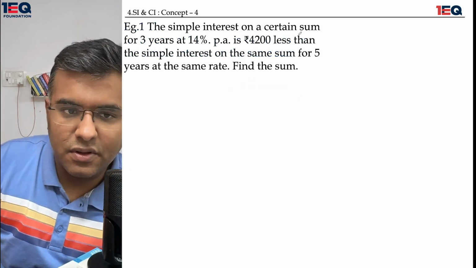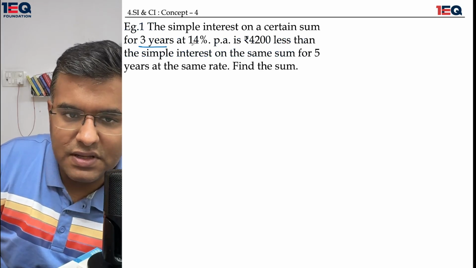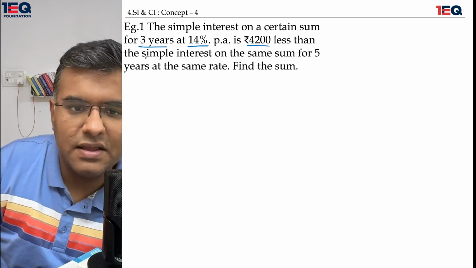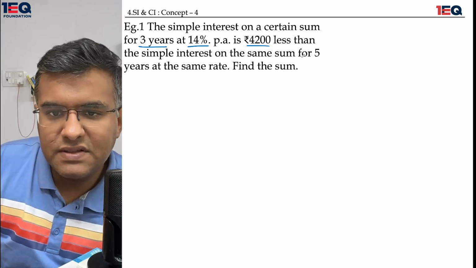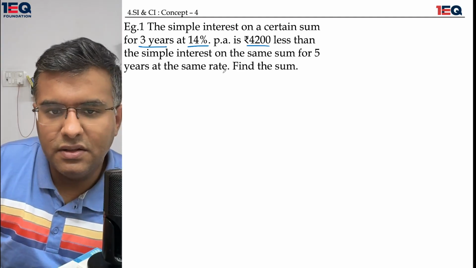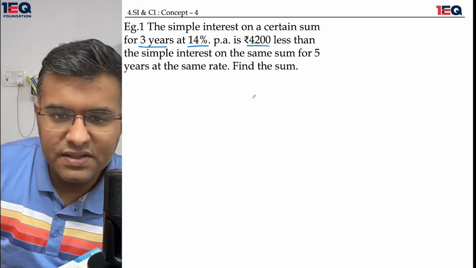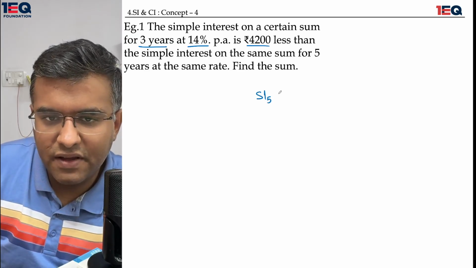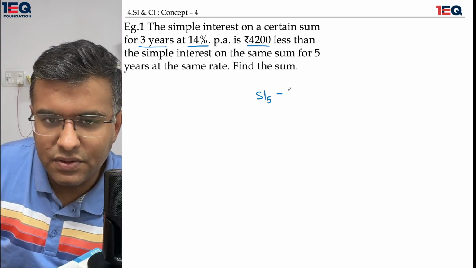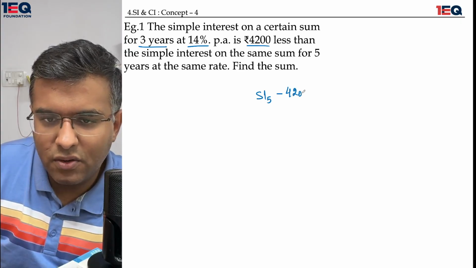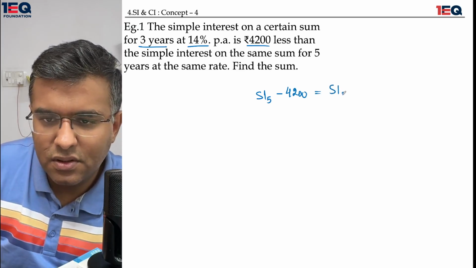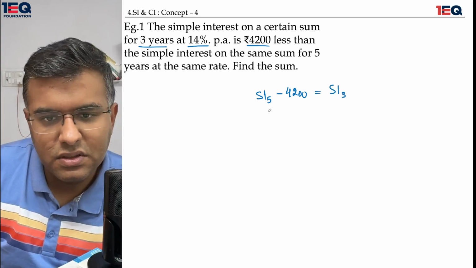The simple interest on a certain sum for 3 years at 14% per annum is 4200 rupees less than the simple interest on the same sum for 5 years at the same rate. This means that the simple interest for a period of 5 years, when it is reduced by 4200 rupees, gives me the simple interest for 3 years, right?